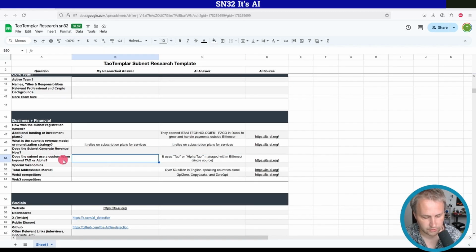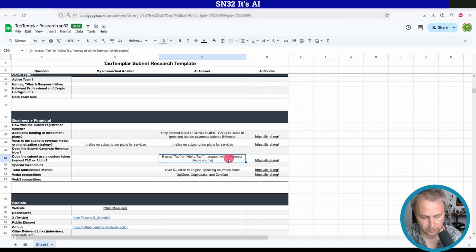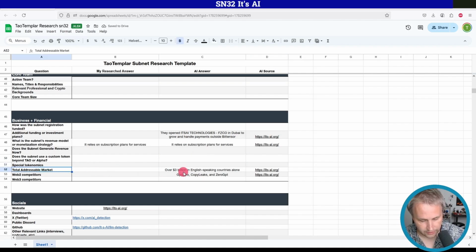Does the subnet use a custom token beyond TAO or alpha? It uses TAO or alpha TAO managed within Bittensor. This is an example of the AI going off the rails a bit, so I'm going to delete that. Total addressable market, 3 billion in English-speaking countries alone.